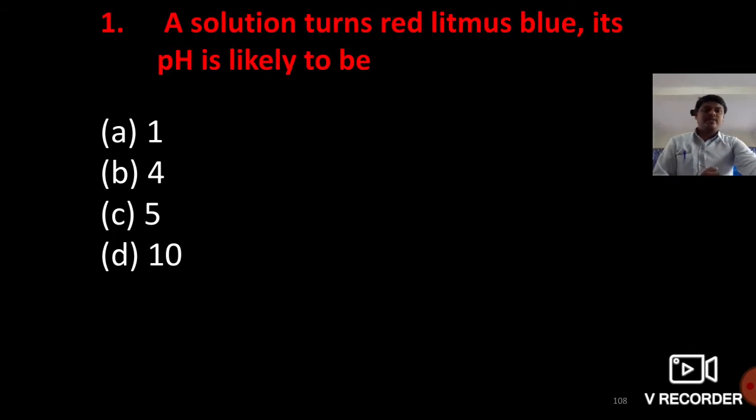So dear students, I will ask a few questions related to acids, bases and salts. Just observe carefully. A solution turns red litmus blue. Its pH is likely to be... Yes, what is the answer for this? Option C, 10. Why? Because the solution turns red litmus blue, so it is a base, or a weak base.